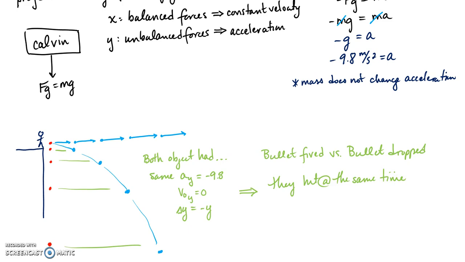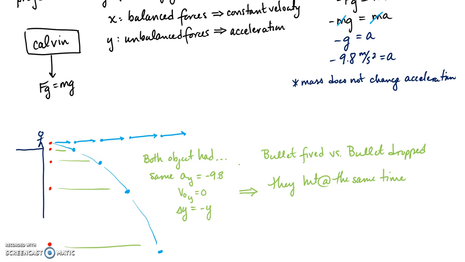Now, if some of these things are not true, then they're not going to hit the ground at the same time. Let's say our ground was not perfectly flat, so the bullet fell a bit longer or it didn't go as far. There's a whole bunch of variables. But as long as they have the exact same vertical displacement, the exact same initial velocity, and the exact same acceleration, then it's going to hit the ground at the exact same time. So if someone says, well, I fired the bullet up at an angle, well, then duh, it's not going to hit the ground at the same time.